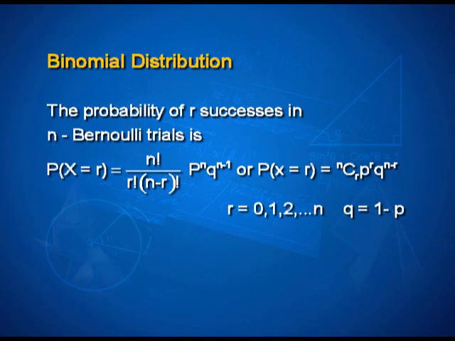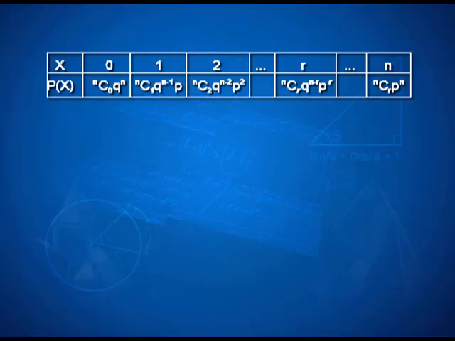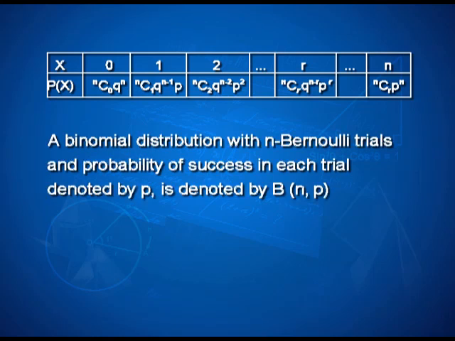And so, the formula of probability of x equal to r, same as nCr p to the power r into q to the power n minus r, does come in handy to calculate the probabilities of the cases as we illustrated just now. Also note that if you have a probability distribution where we are talking about Bernoulli trials, then a binomial distribution of such kind with n Bernoulli trials and probability of success in each trial denoted by p at times is also referred as B of n comma p.